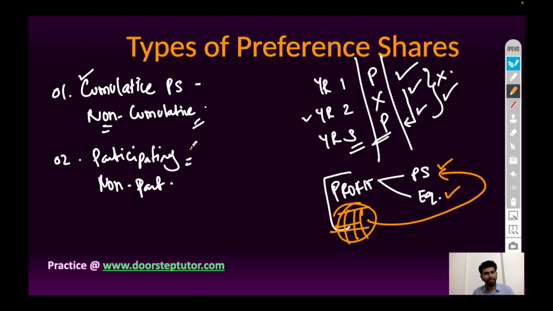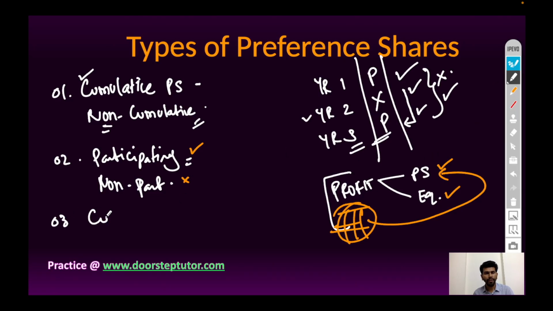That is called participating preference shares. Preference shareholders participate in the excessive profit of the company after paying off dividend to equity shareholders. And non-participating preference shares are those in which preference shareholders do not get excessive dividend if company earns huge profit.